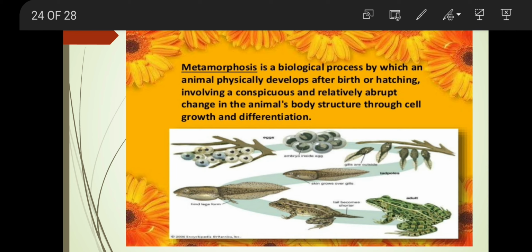So they are completely different. The body structure is completely changing. Now, in human beings, body parts similar to those present in the adults are present from the time of birth. So they do not show such metamorphosis. It is seen mostly in frogs and other insects.